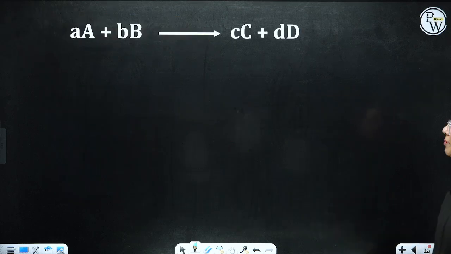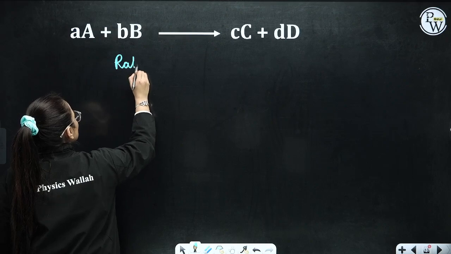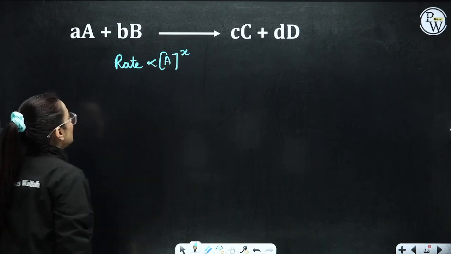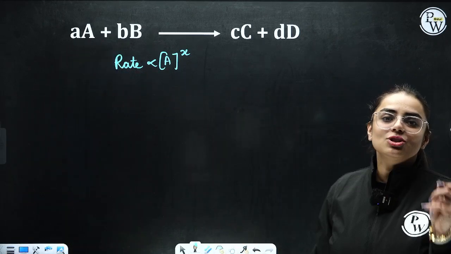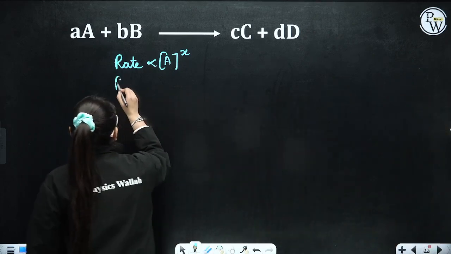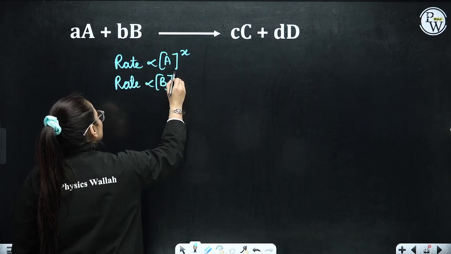Now let's consider when I'm not taking an elementary reaction. In that case, your rate is directly proportional to the concentration of reactant A raised to the power x. Now a is not equal to x because it is not an elementary reaction. For an elementary reaction, only the values are going to be the same. Coming to the next equation, I can write that rate is directly proportional to the concentration of reactant B raised to the power y.